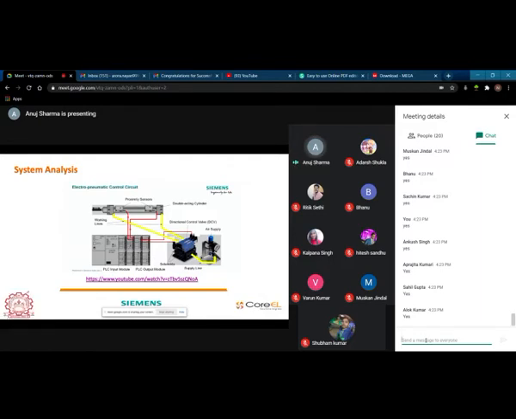So see, this is your reed switch. What will happen when the piston inside reaches this particular position? That means it will be fully extended.